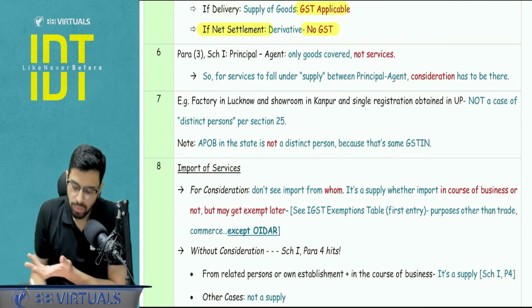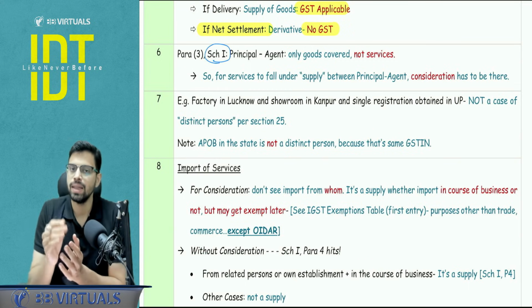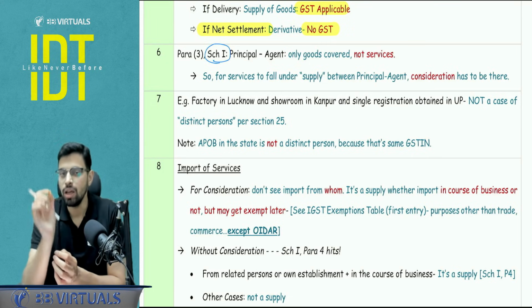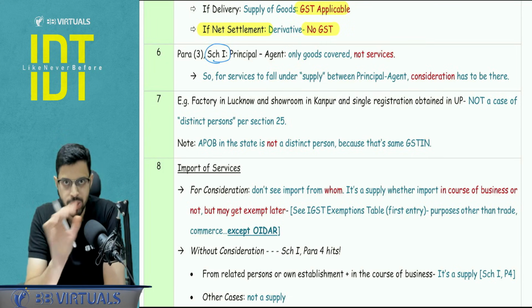Next, as you know, Schedule 1 deals with deemed supply. Under that, there is paragraph 3 which deals with the principal and agent. But just a point to be noted, only goods are dealt with there. In paragraph 3, we only and only talk about goods, not services.